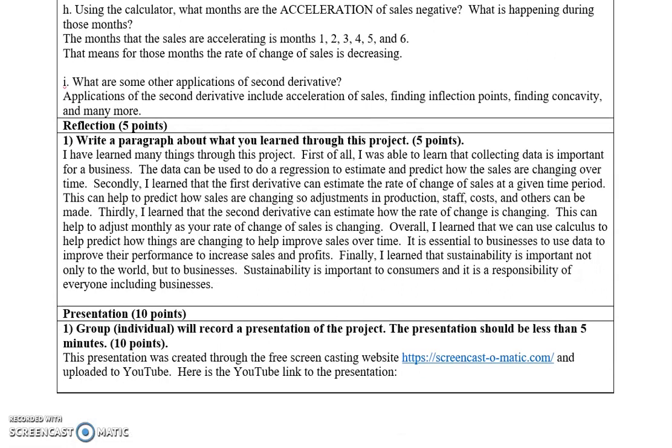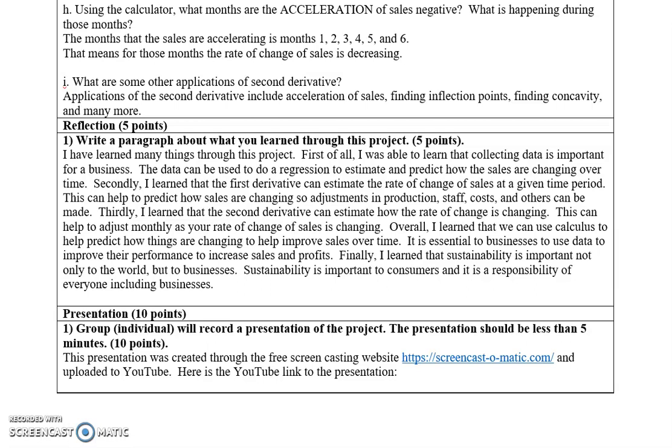I learned many things in this project. First of all, I was able to learn that collecting data is important for business. The data can be used as a regression to estimate and predict how the sales are changing over time. Secondly, I learned that the first derivative can estimate the rate of change of sales at a given time period. This can help me predict how sales are changing, so adjustments in production, staff, costs, and others can be made.